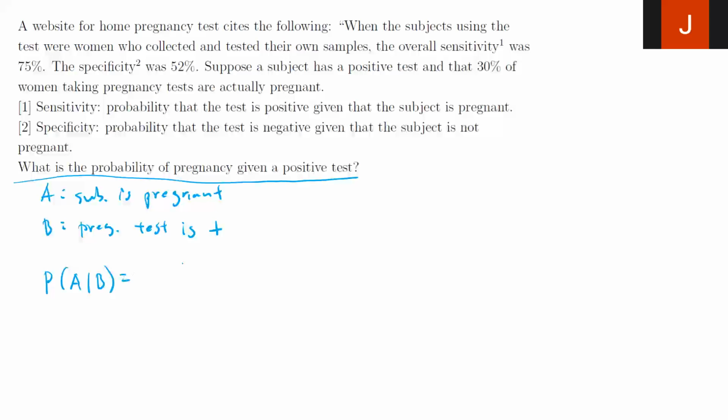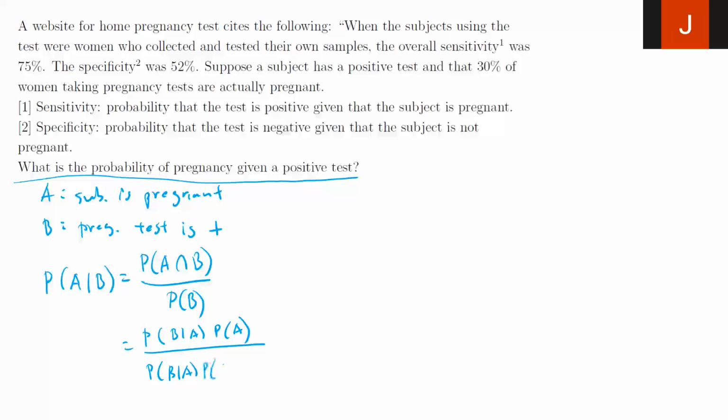If I use the conditional probability definition, this will be the probability of A and B over the probability of B. I can rewrite the numerator as the probability of B given A times the probability of A, and my denominator I can rewrite as the probability of B given A times the probability of A, plus the probability of B given A complement times the probability of A complement. So I think the only hard part here is figuring out these individual terms.